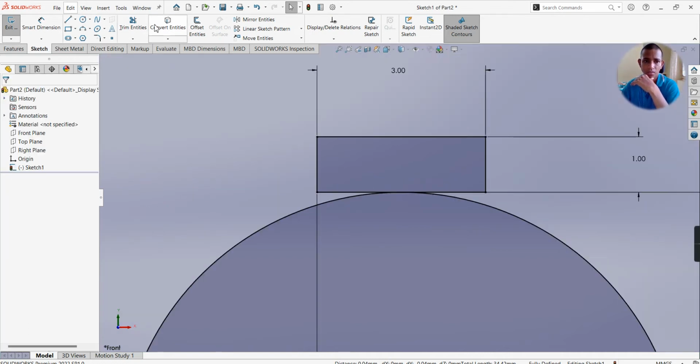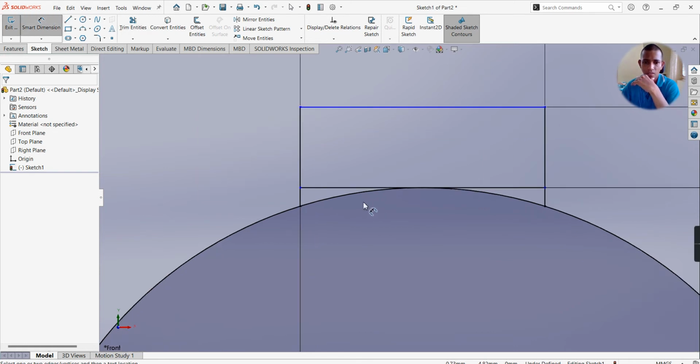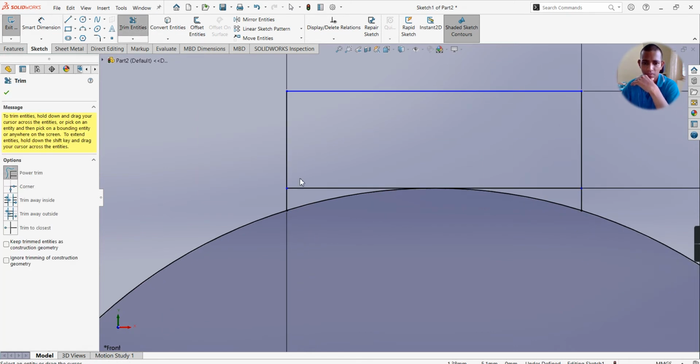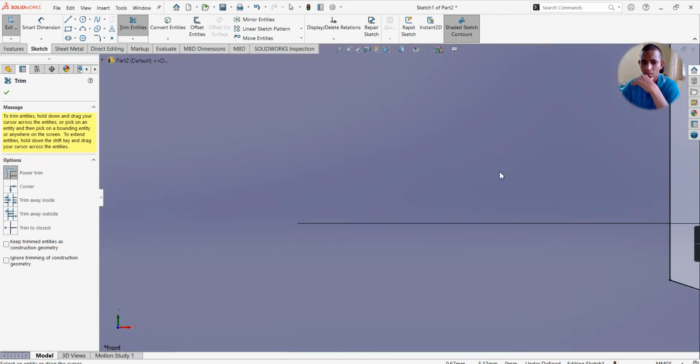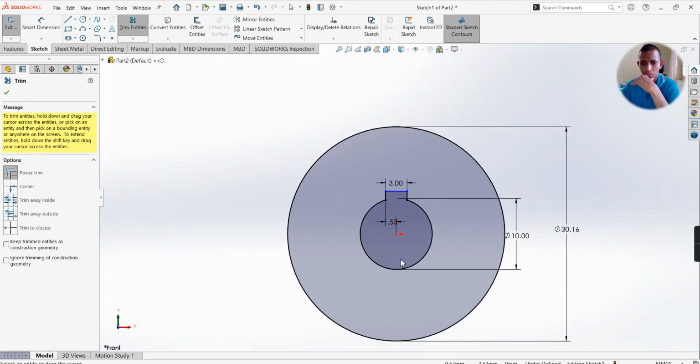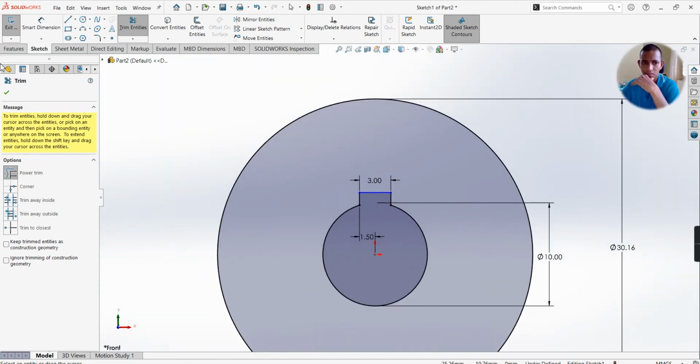Next, take extend entities, extend command, extend this line. Here also extend this line. Next, select trim command, trim this line and inside circle. So you will get a profile like this.